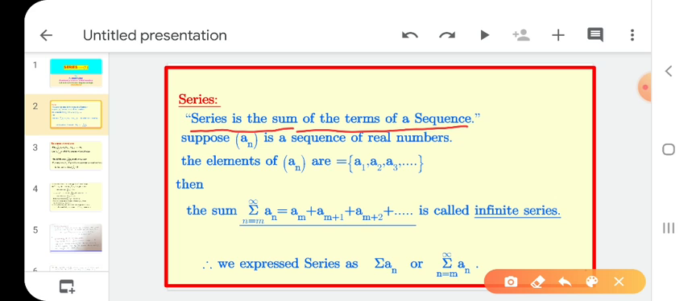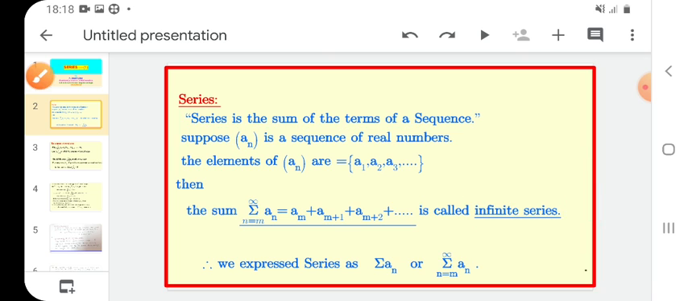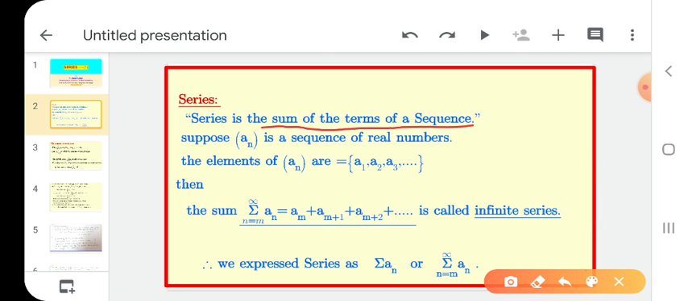What is a sequence? Let Sn be a sequence. What are the elements of Sn? S1, S2, S3 and so on. Now we take the sum of these terms, that implies S1 plus S2 plus S3. If you write like this, what do we call it? Series. Okay. Series is the sum of the terms of a sequence.